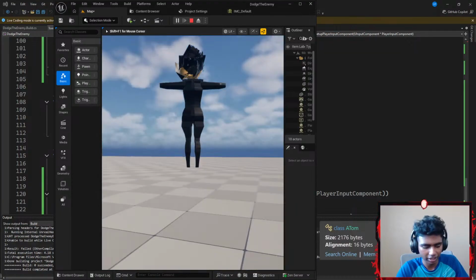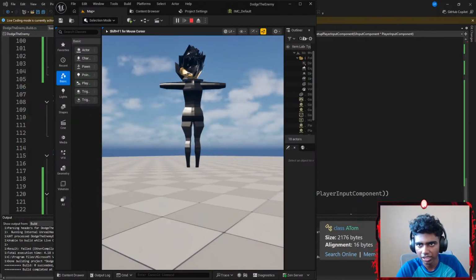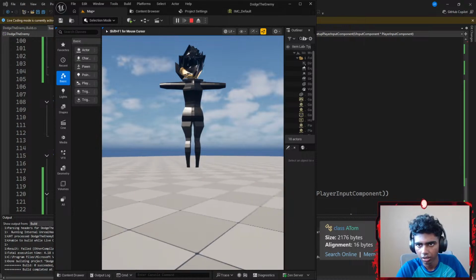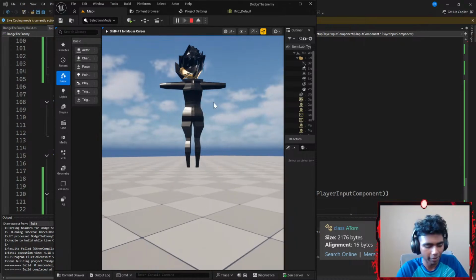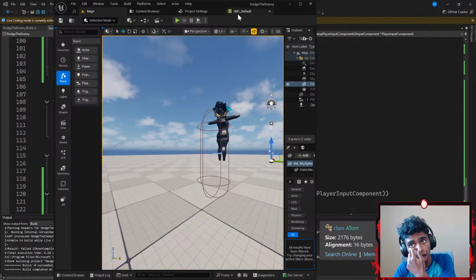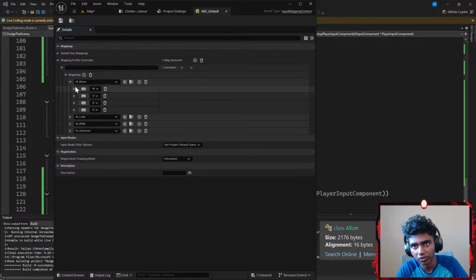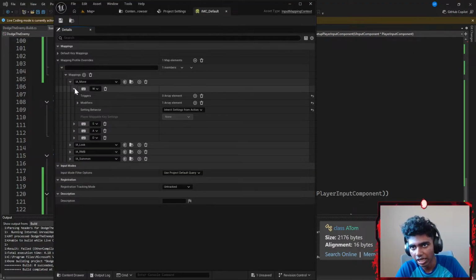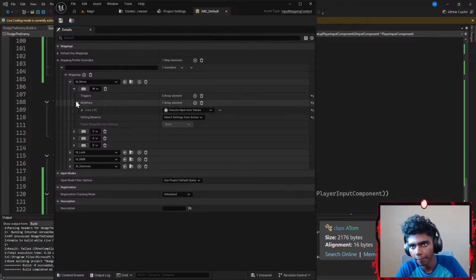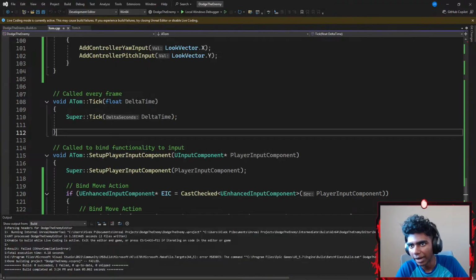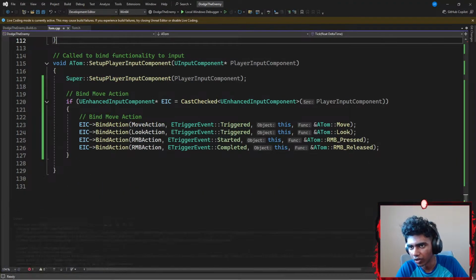Guys, kind of ignore this thing if I WASD. Okay, I can move forward and backwards. I've got to fix that part real quick. I'm going to go to IMC_Default. I have IA_Move with WASD, and it's an input action value, right? Okay, it might be something in my code. Let's go back to my code real quick.